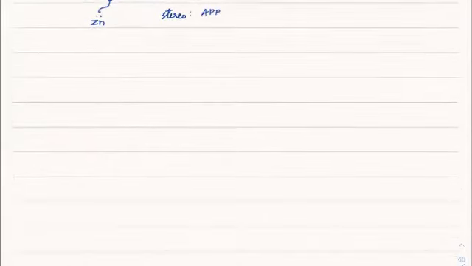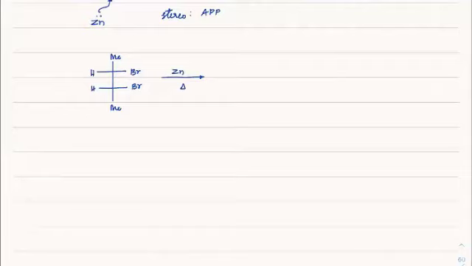So now if you check out here, suppose if you have Br and Br in a Fischer projection, and I have methyl and hydrogen this way. I treat that with zinc and heat here. Okay. So on removing bromine and bromine, we need to make sure, suppose if at all I write it in terms of Newman projection, and if you just recall, Fischer projection is always the eclipsed form in the Newman projection.